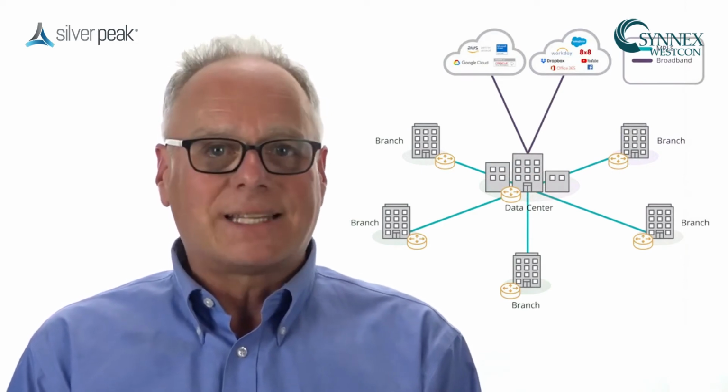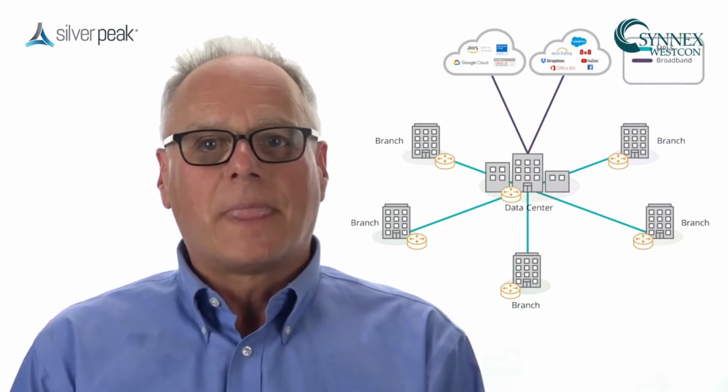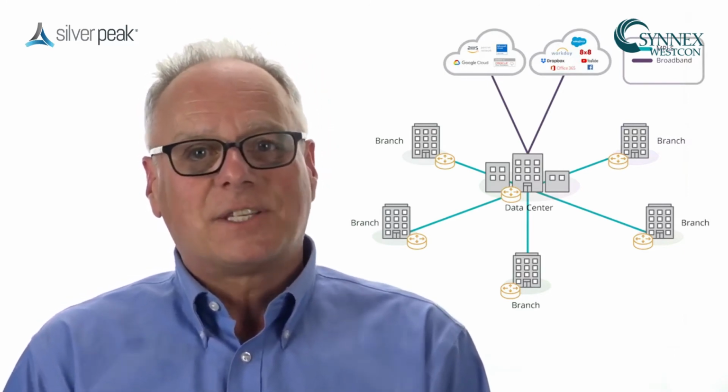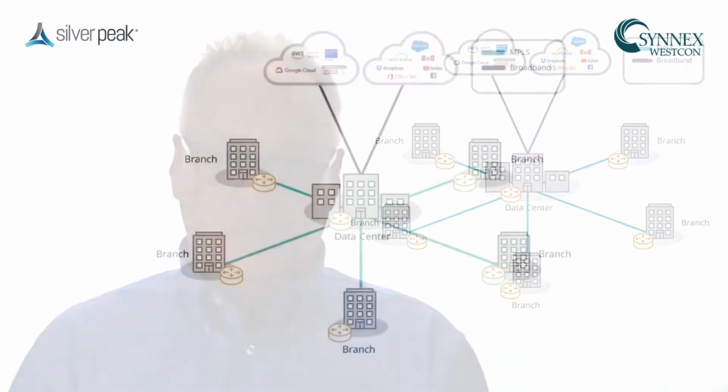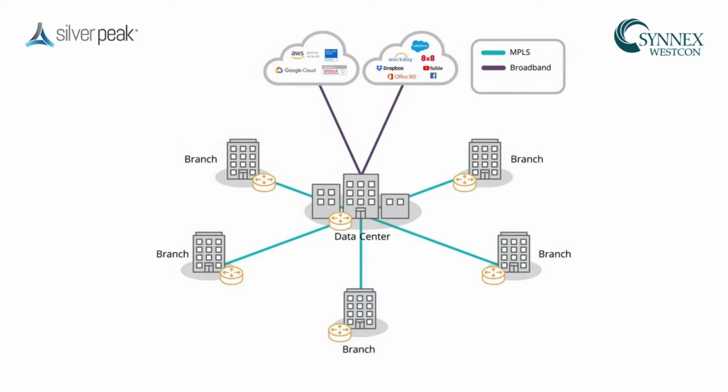Sending cloud traffic that is destined for the internet back to headquarters simply doesn't make sense. It adds delay that degrades application performance, and it consumes costly leased line bandwidth. Why not use the internet to reach apps that are hosted in the internet? This has driven the need for a more intelligent software-driven or software-defined model for the wide area network, an SD-WAN.